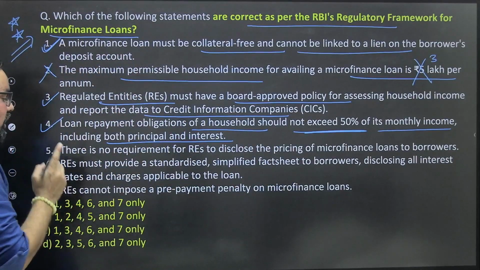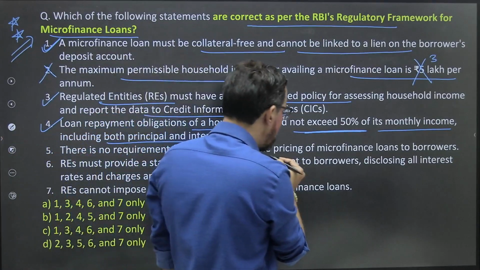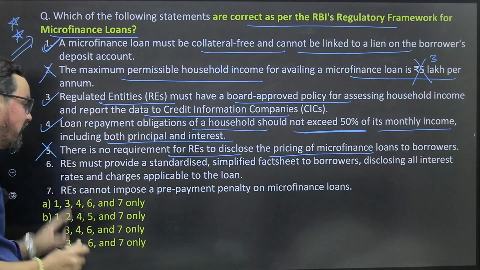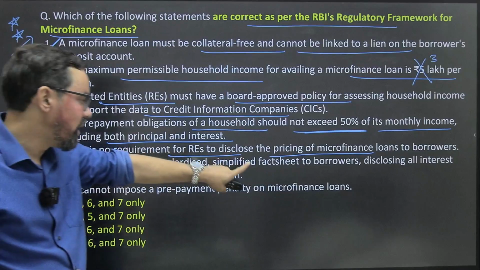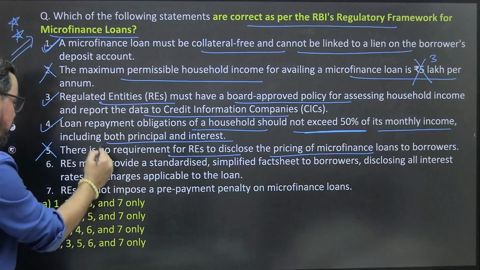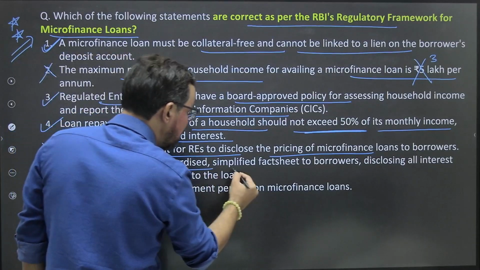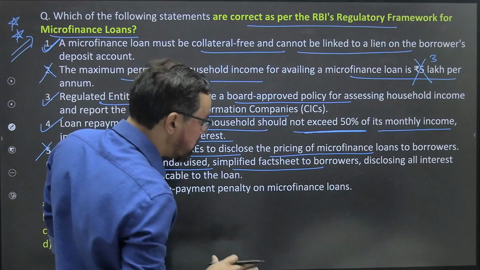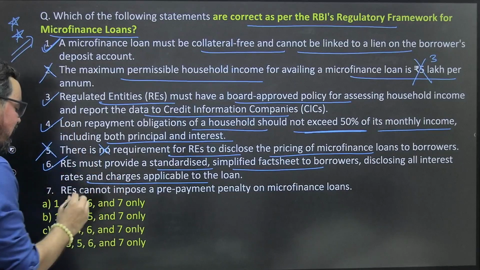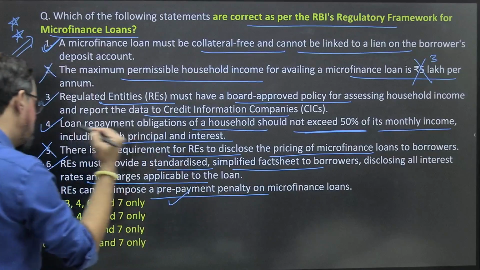100% true. There is no requirement for a regulated entity to disclose the pricing of microfinance loans to borrowers. This statement is wrong. There is a requirement for regulated entities to disclose the pricing of microfinance loans. So this statement is wrong. Regulated entities must provide a standardized, simplified fact sheet to borrowers, disclosing all interest rates and charges applicable to the loan. True. Regulated entities cannot impose a prepayment penalty on microfinance loans. True.